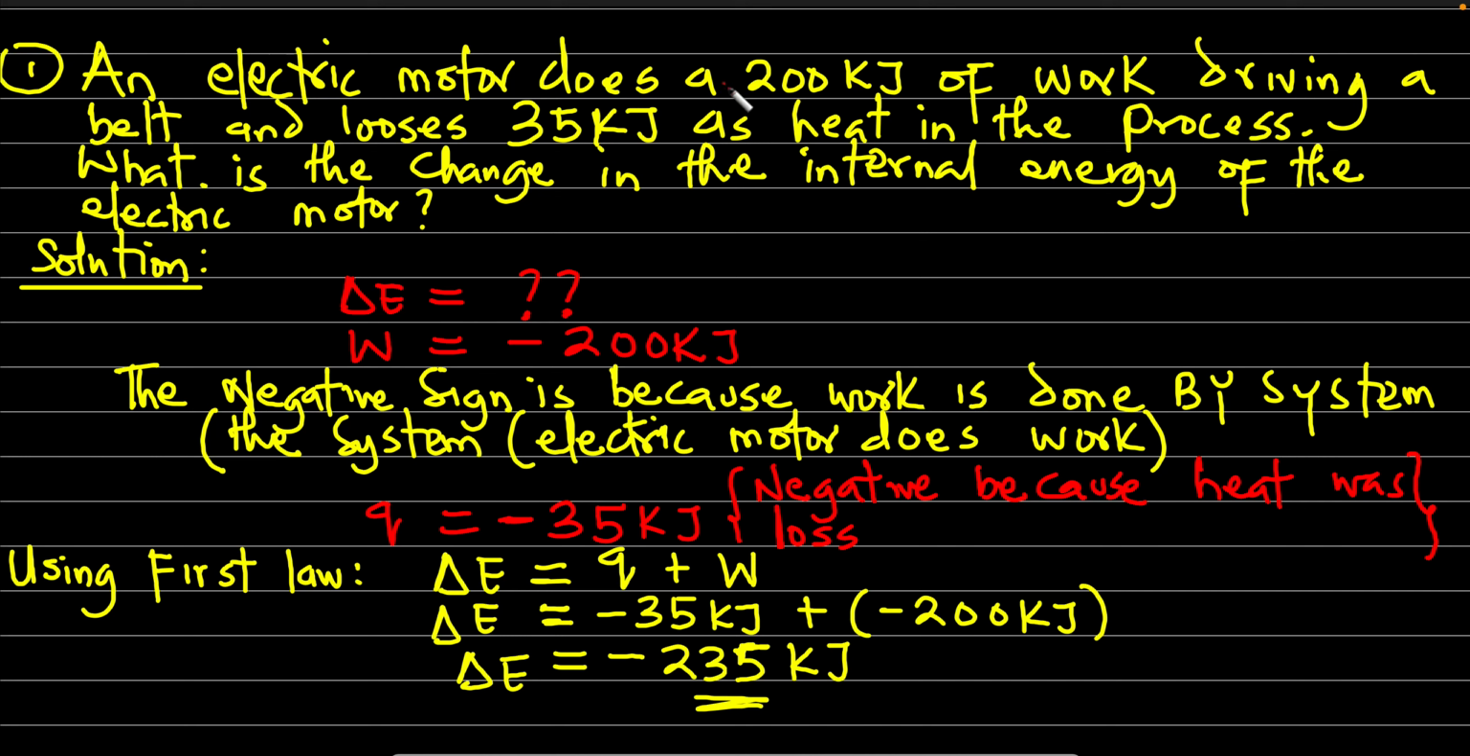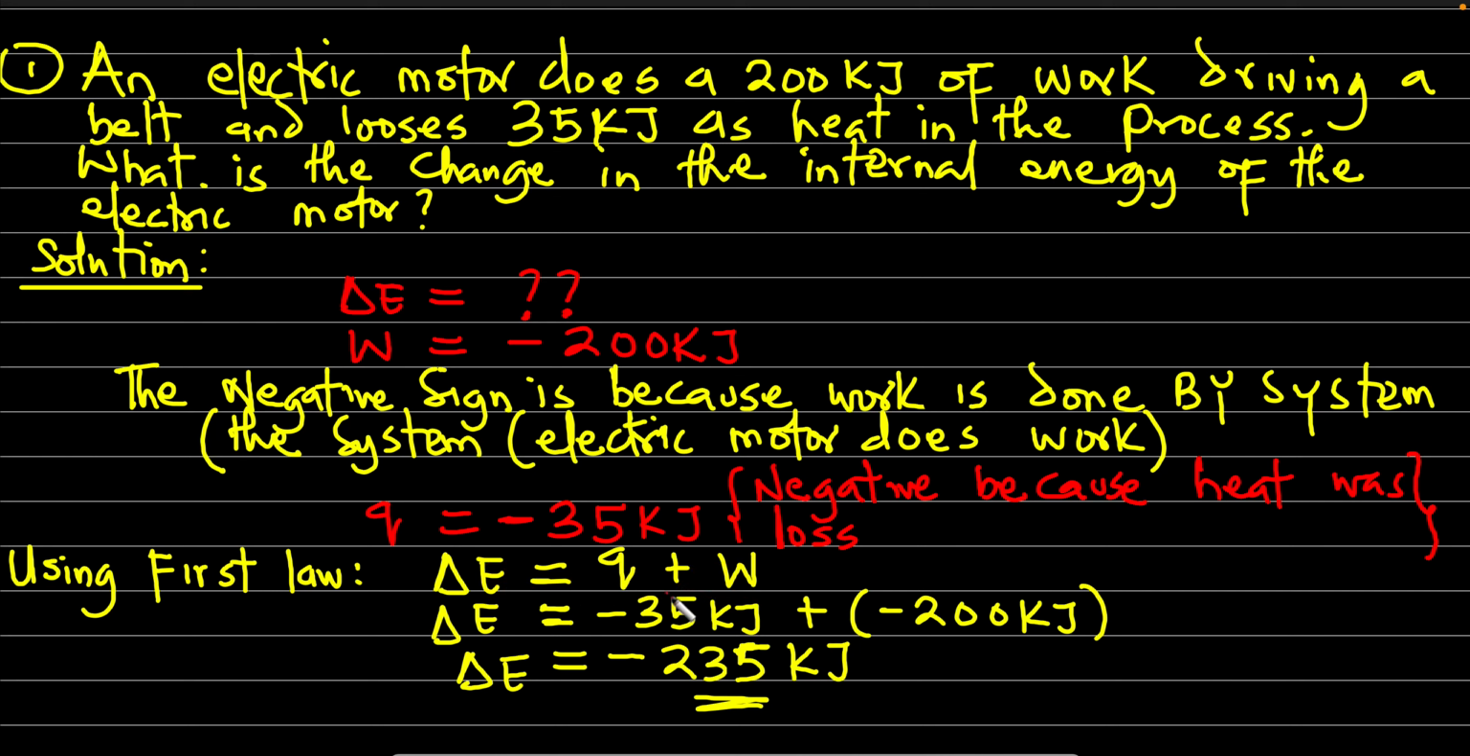They told us that the electric motor does 200 kilojoules of work. The electric motor in this case is assumed to be the system because it is the one doing the job. They have given us work W to be 200 while driving a belt, and in the process the belt loses 35 kilojoules as heat. So that means they have given us Q, and you're asked to solve the change in internal energy. Now you ask yourself, what is the relationship between change in internal energy with work and heat? Of course, it is the first law of thermodynamics.